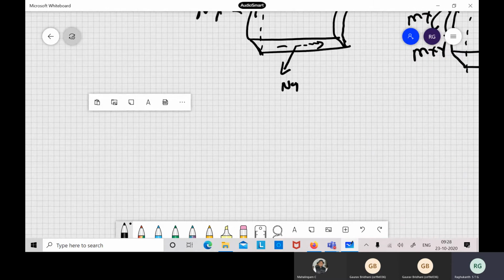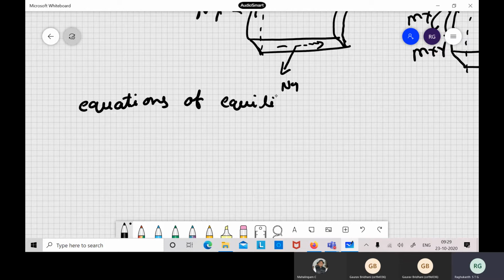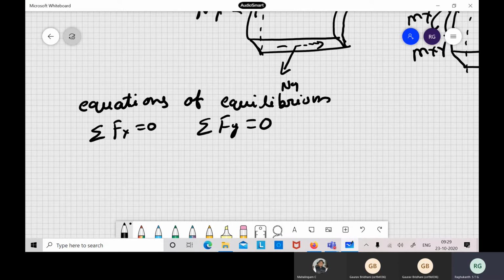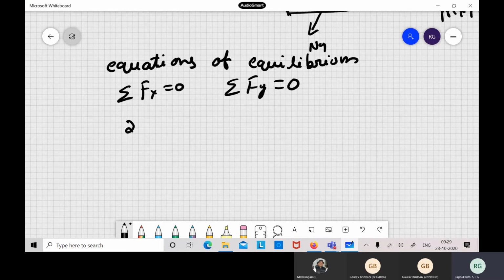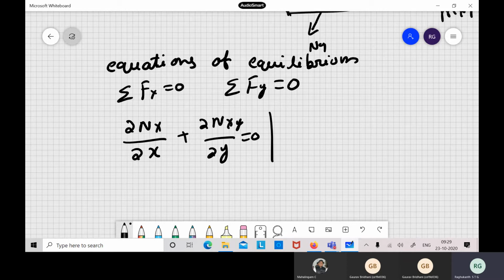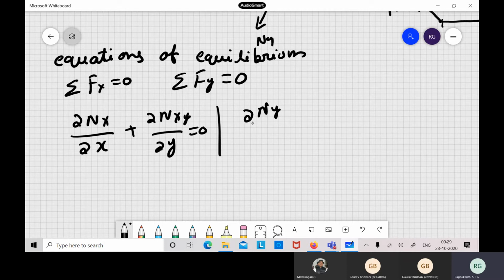Now to derive these equations of equilibrium, it is straightforward. Sigma Fx equals 0, then moment equilibrium, same as whatever we derived previously. In a similar fashion you can derive here also, and everything appears to remain the same. Dou nx by dou x plus dou nxy by dou y is equal to 0. Then the other equation: dou ny by dou y plus dou nxy by dou x is equal to 0.